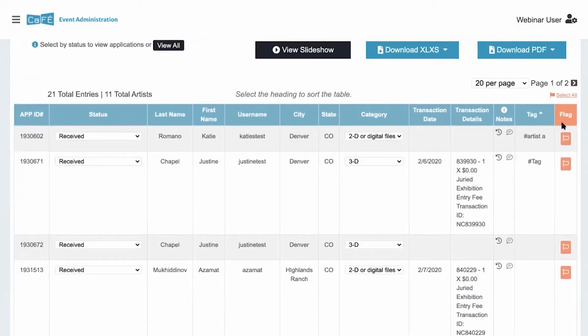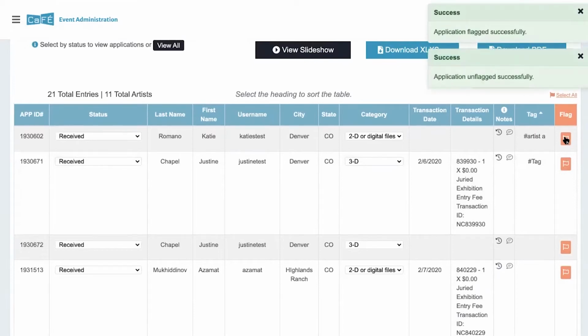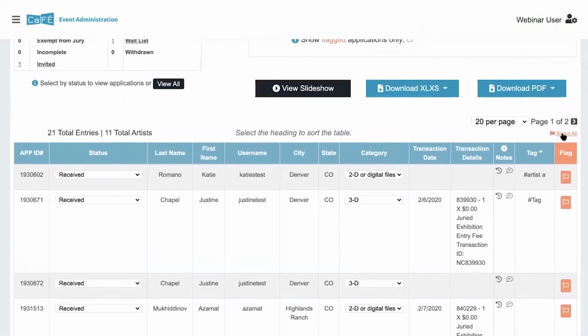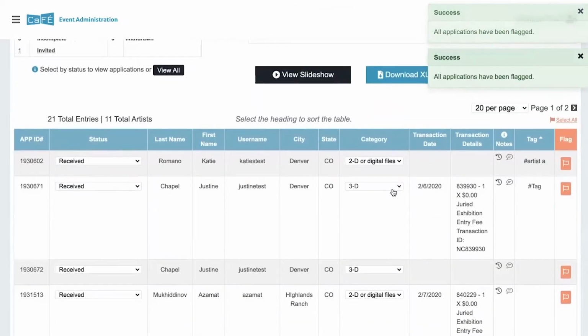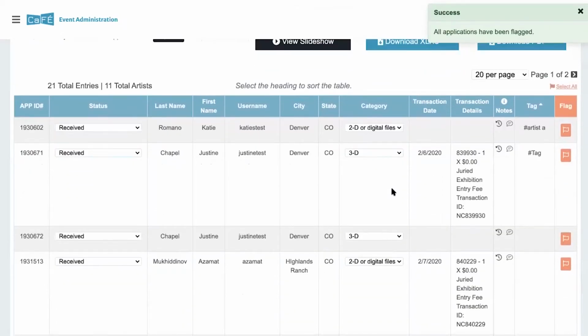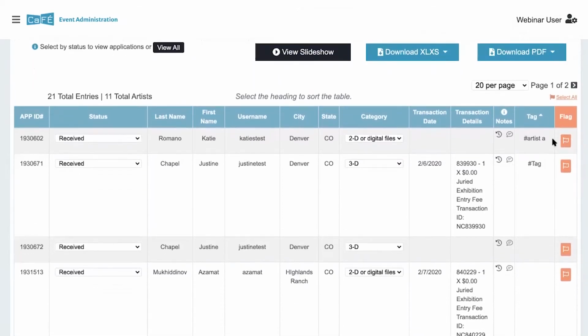And then finally, we have the flag column. This is the same as before. You can flag and unflag specific applications just to draw your attention to them. There's also the new option to select all flags or deselect all flags. So for example, maybe you're working in a specific status like other, and you need to flag them before moving them with the rest of the group. You can use that select all option. Those are some of the changes that we made to the application table page.